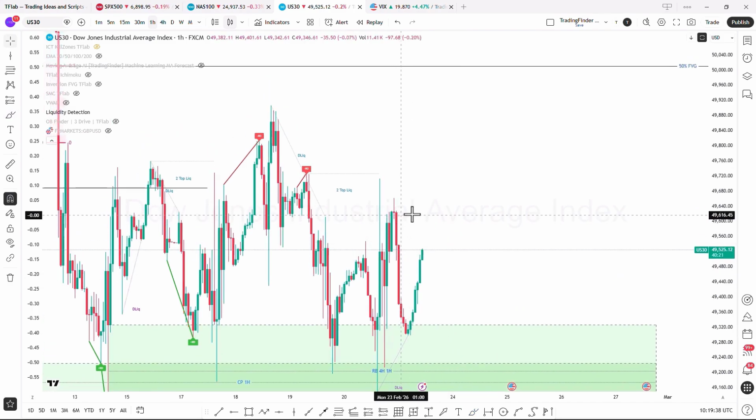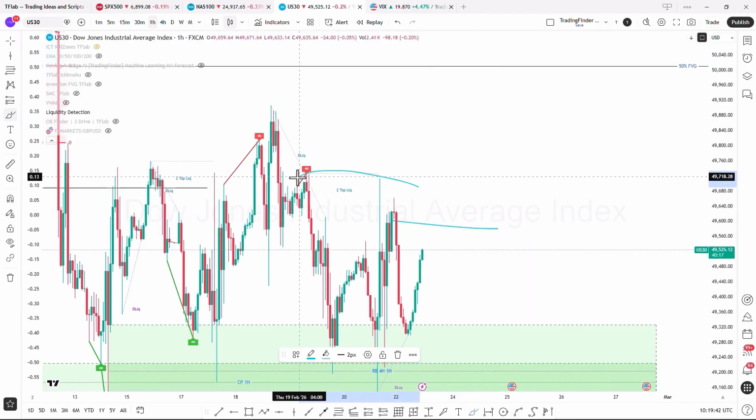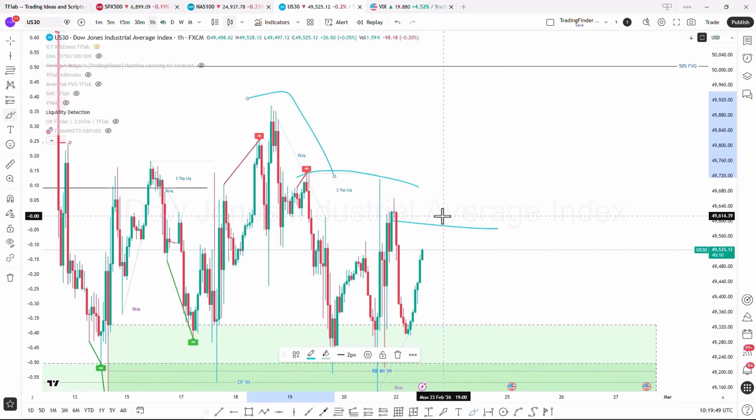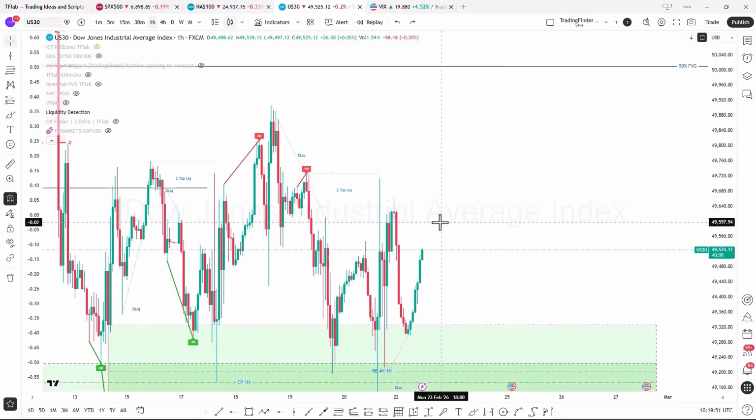If it manages to go above the FVG zone, its next target will be an upward move to collect liquidity on the buy side, and after that, its final target could be liquidity on the sell side.